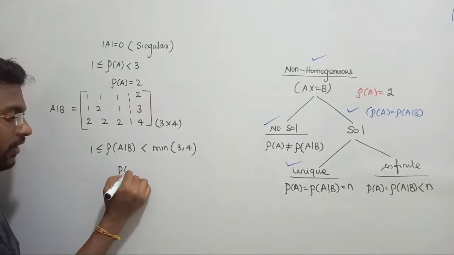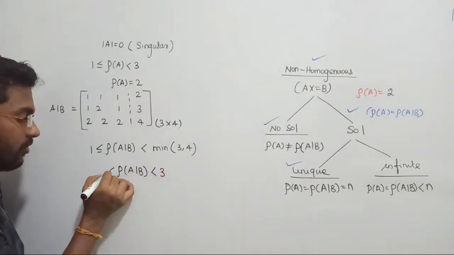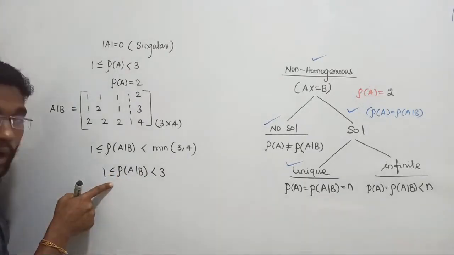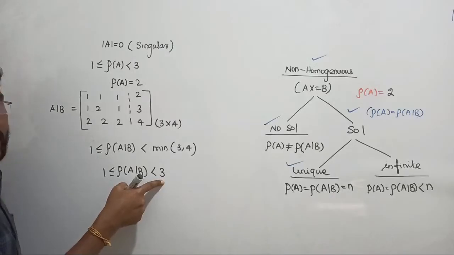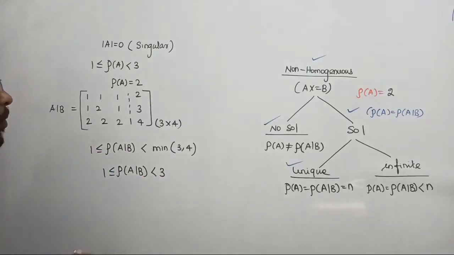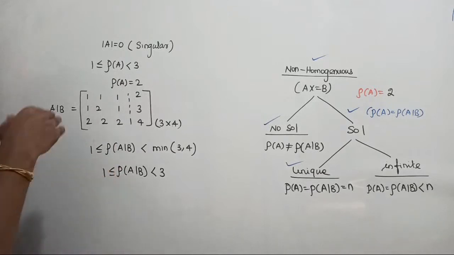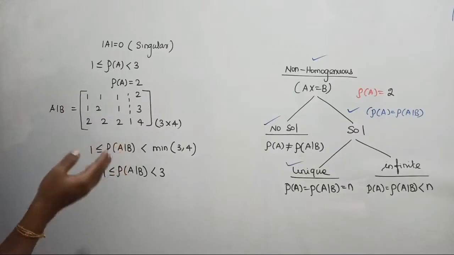So this rank of A augmented B can be further written as, it lies in between 1 and 3. I can consider 1 because it is less than or equal to 1, but here it is less than 3, restricted, we cannot touch 3 now. But then what possibility can come, either it may be 1 or 2. For that, what did we do? We chose all possible combinations of 2 cross 2 subsquare matrices, because initially I was going up with the maximum subsquare matrix that is 3 cross 3. Now we are going up with the next possibility that is 2 cross 2.